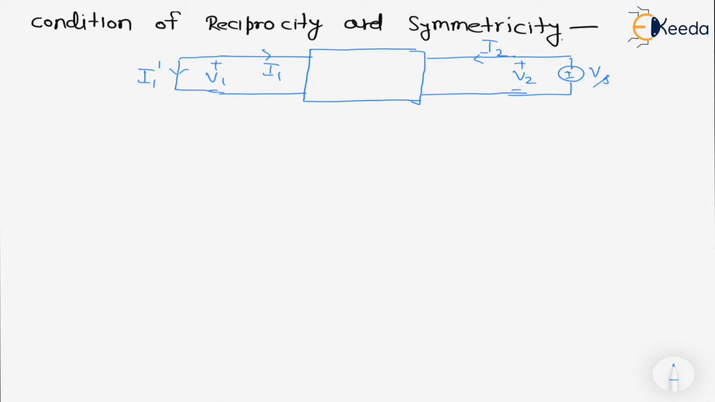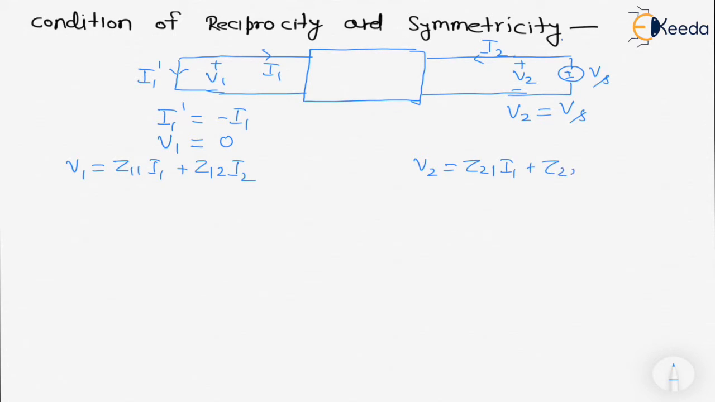From here we can write I1 dash is equal to minus of I1, as well as the value of V1 will become 0 here due to short circuit, and the value of V2 is equal to Vs. We know both equations. V1 is equal to Z11 I1 plus Z12 I2, and V2 is equal to Z21 I1 plus Z22 I2.